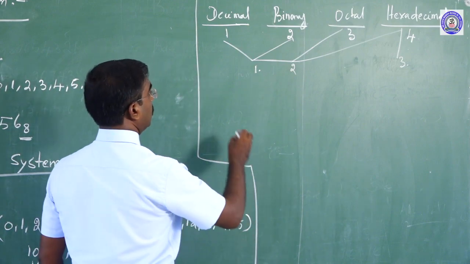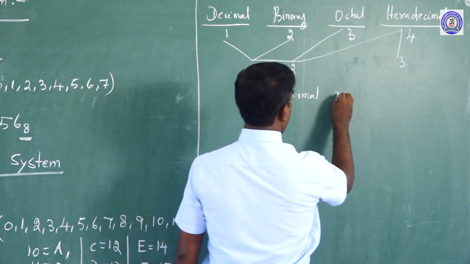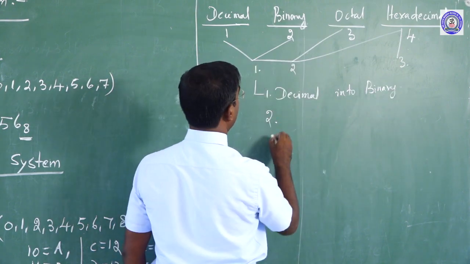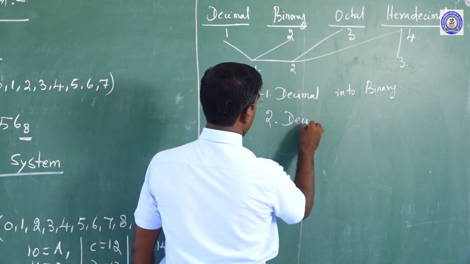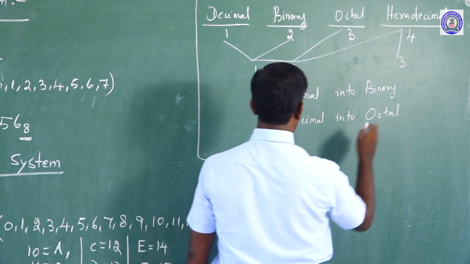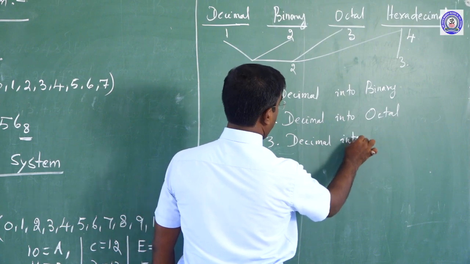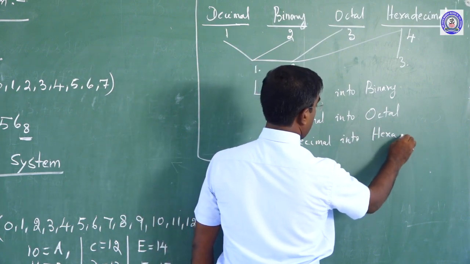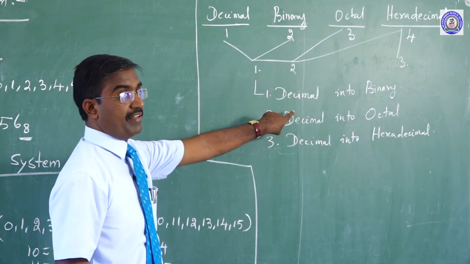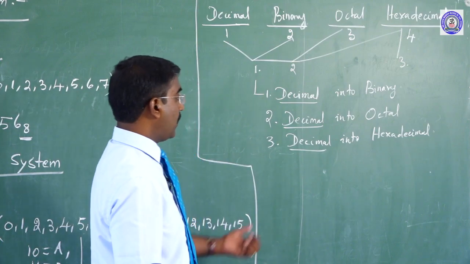Next again, first one is convert decimal into binary, number 2 is decimal into octal, number 3 is decimal into hexadecimal.